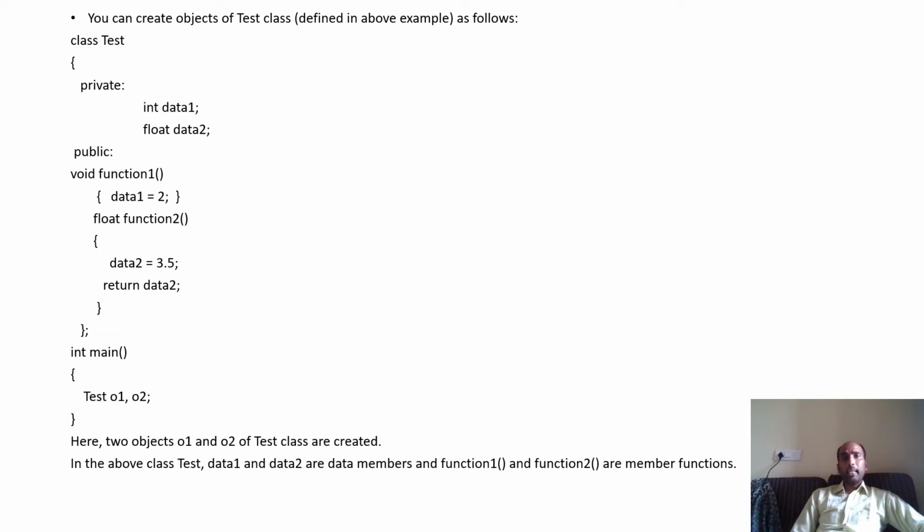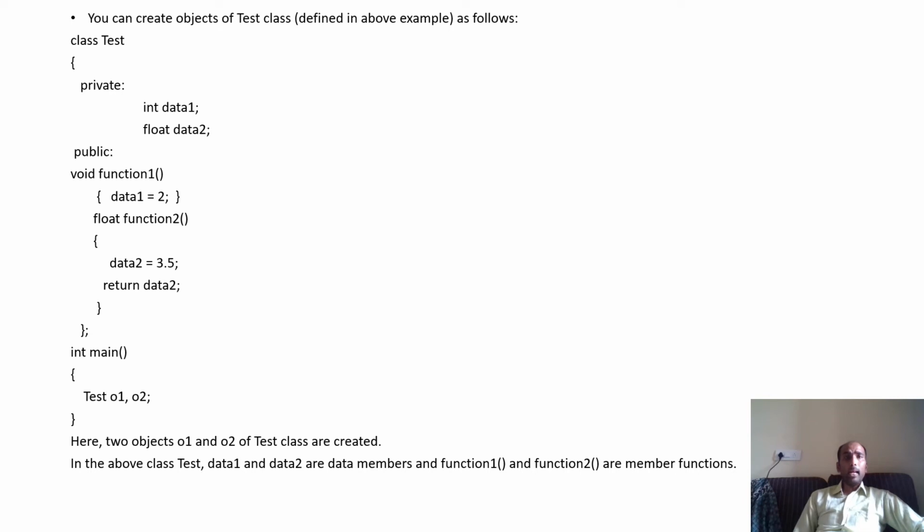Now tell me, can I access O1 dot data1? So how to access the member of a class using the object of the class? Same as a structure, you can use the object name, dot operator, class member name. Now tell me, O1 dot data1 equals 5. Is it right? No, obviously not. Why not? Because data1 is private, it cannot be accessed outside the class. O1 dot data2, not possible because that is also private and private cannot be accessed outside the class.